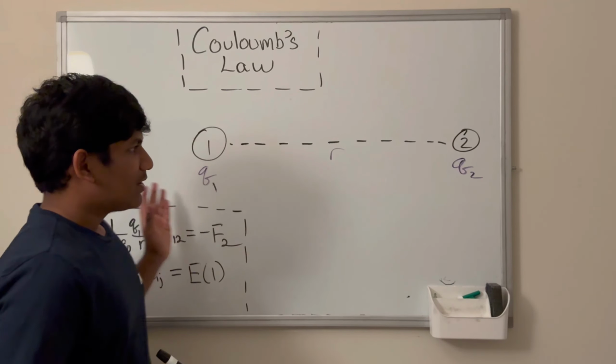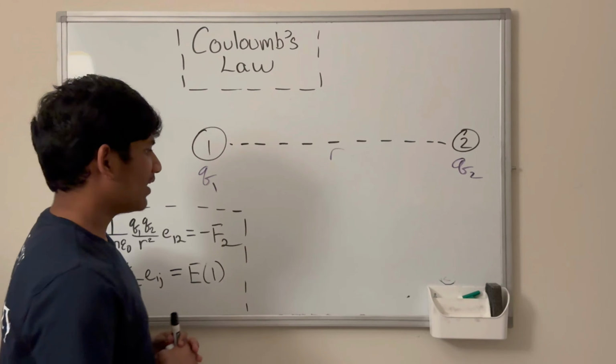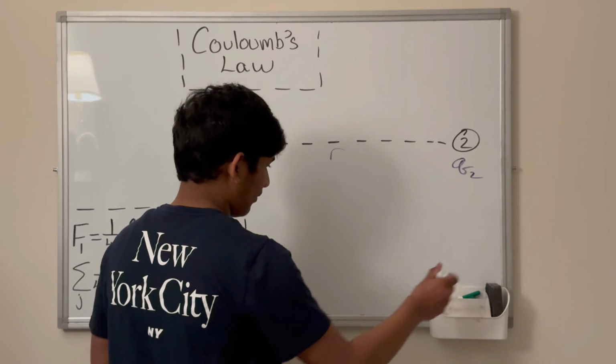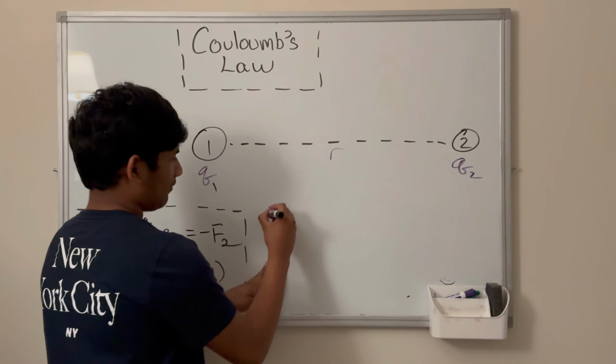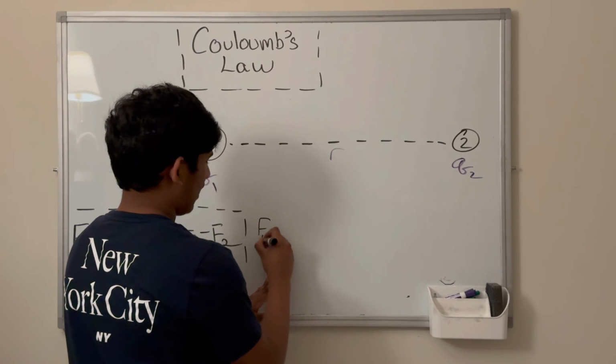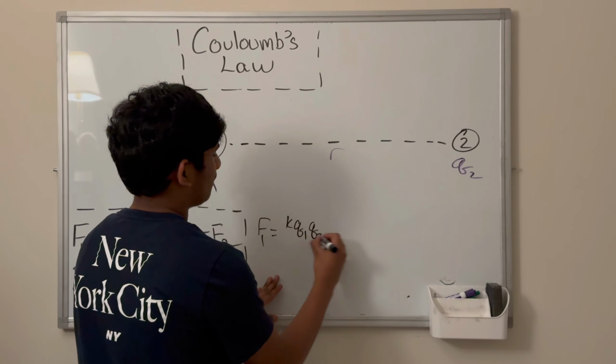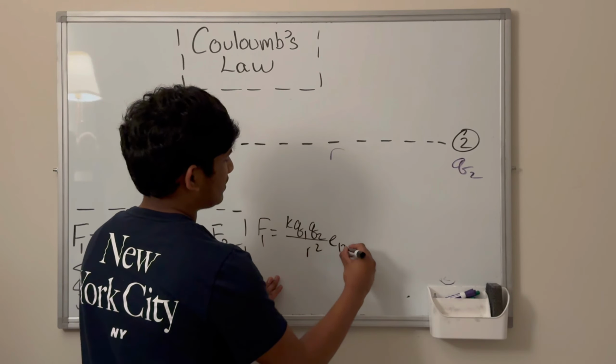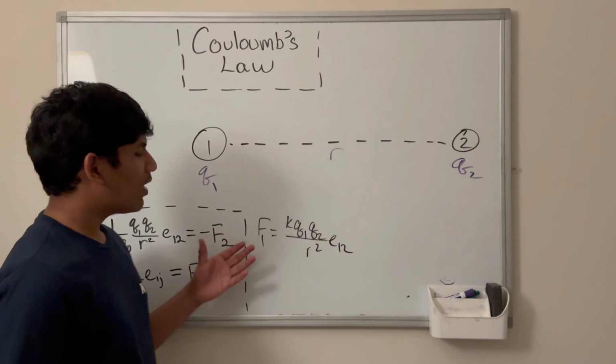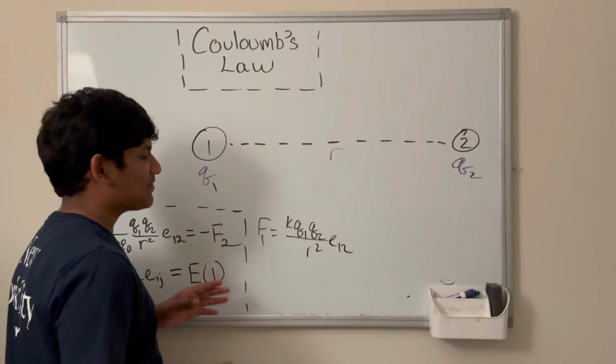Okay, so we have this set up over here, and let's write Coulomb's law down. So we have F is equivalent to F1 is equivalent to K times Q1 times Q2 over R squared times E12.